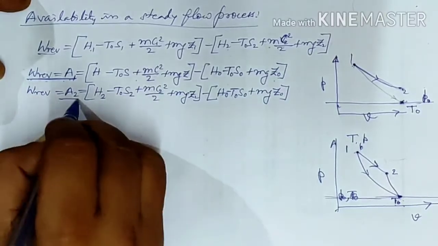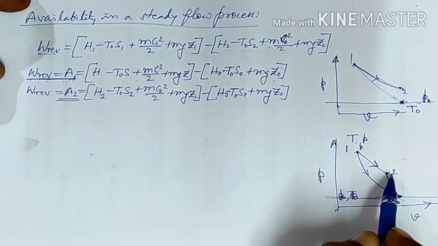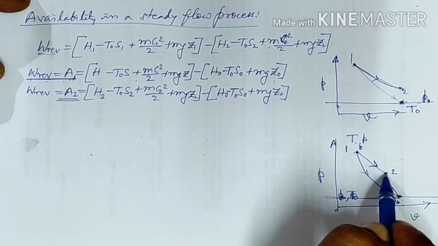So this is the availability if I am at state 2.